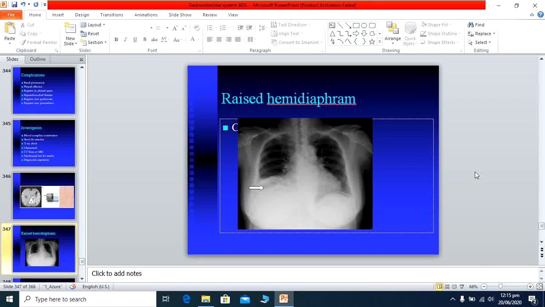Here is the image where you can see the raised right hemidiaphragm. Okay, this is the arrow. This is showing that the right hemidiaphragm is raised. Okay, this is the raised hemidiaphragm because of the amoebic hepatic abscess.